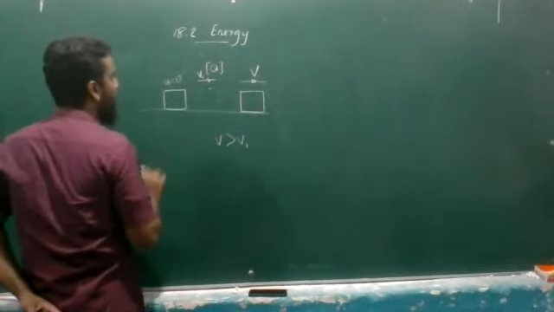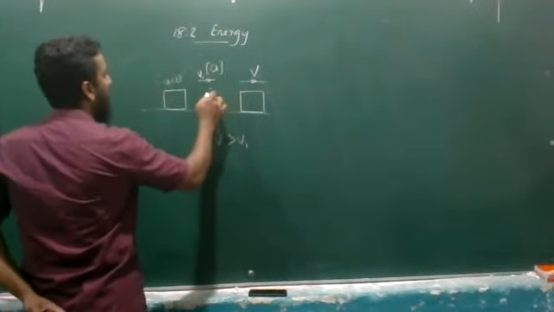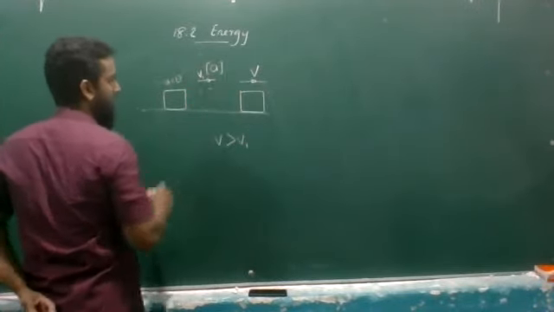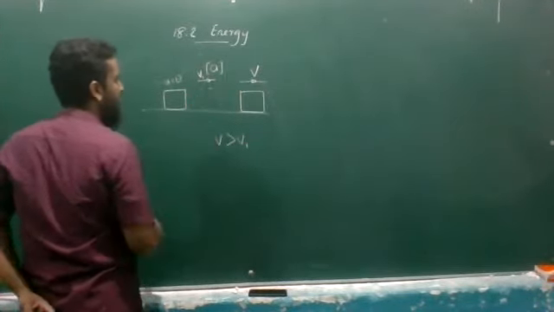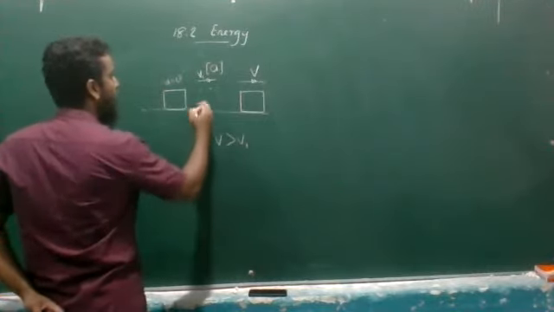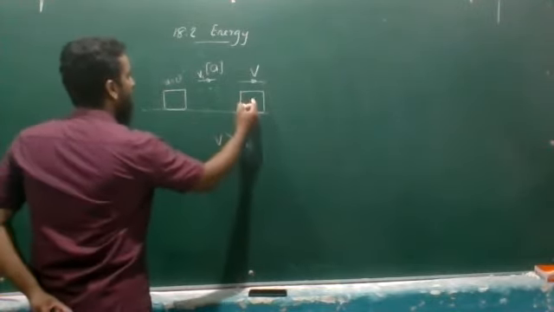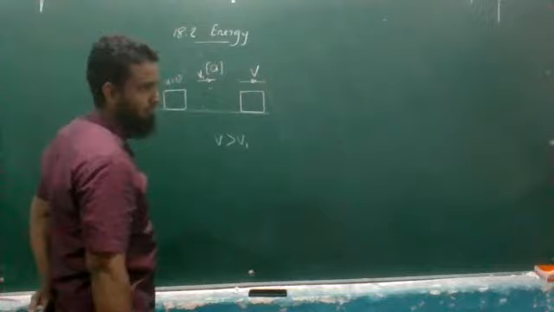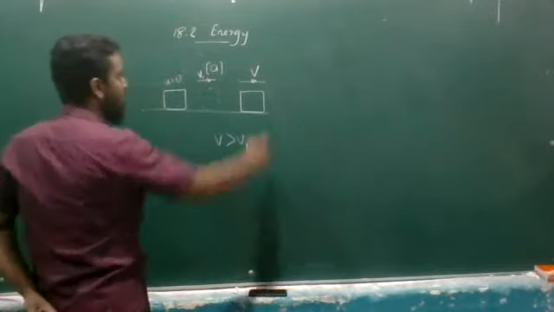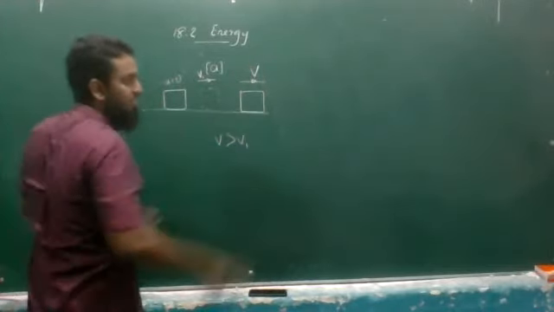If you collide with this object at this position, it's going to be less harmful than colliding at this position, right? Because the velocity is high. We are saying the velocity is high.